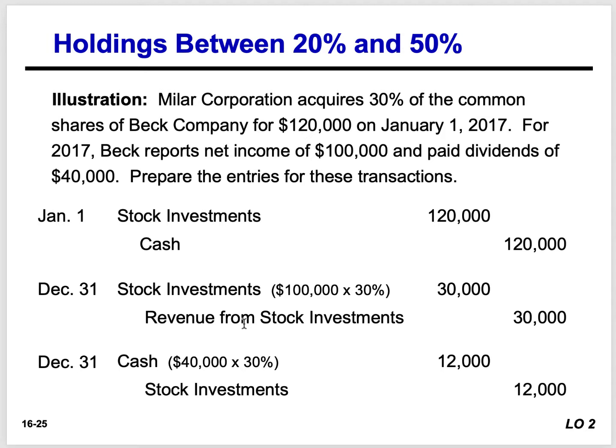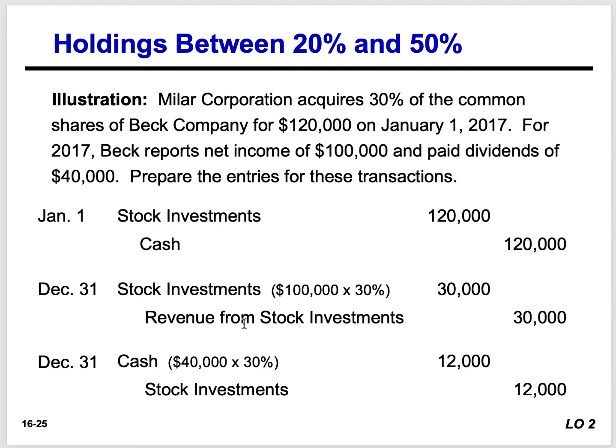Now, the end of the year rolls around. We have significant influence because we're holding between 20 and 50%. We need to record under the equity method the proportion of the investee's net income. Beck reported net income of $100,000, and we need to recognize that as an increase in our stock investment.